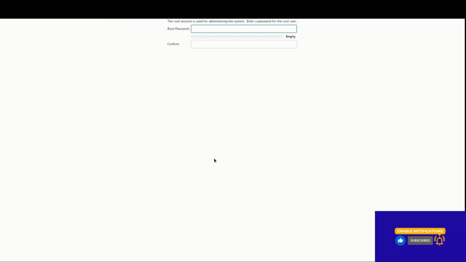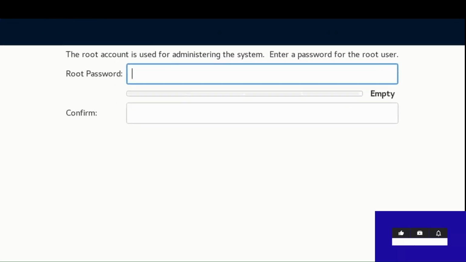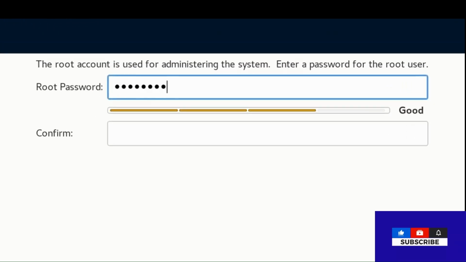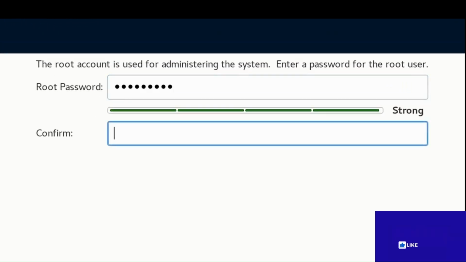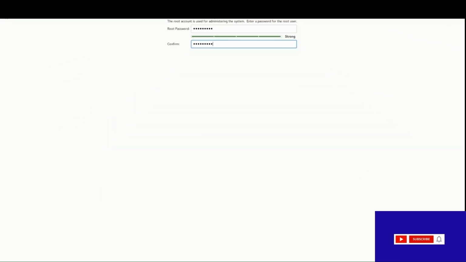Root password, here we'll give the root password. Root account is used for administrating the system, entering password for root user. Confirm. Strong. Okay.